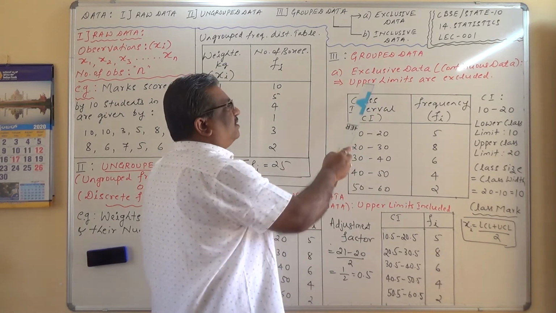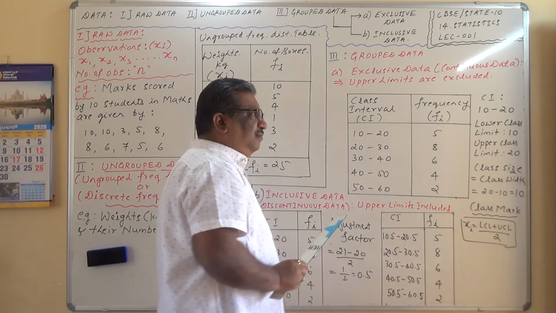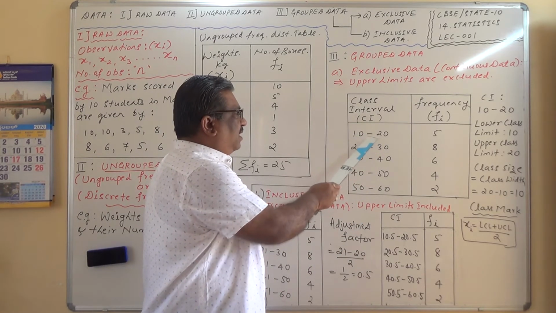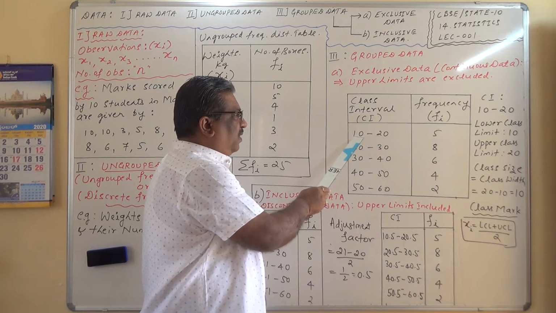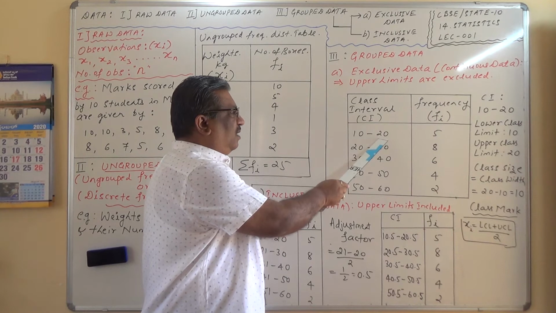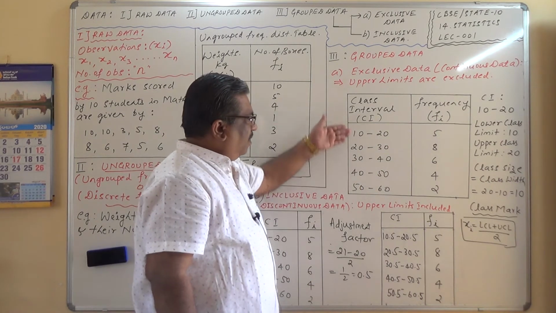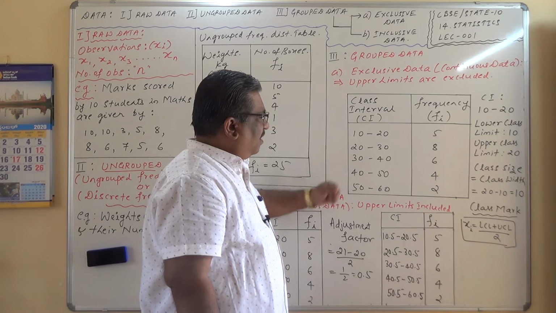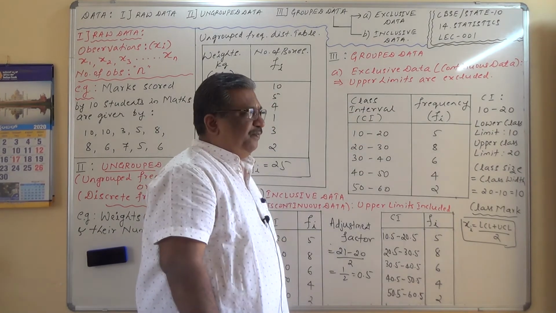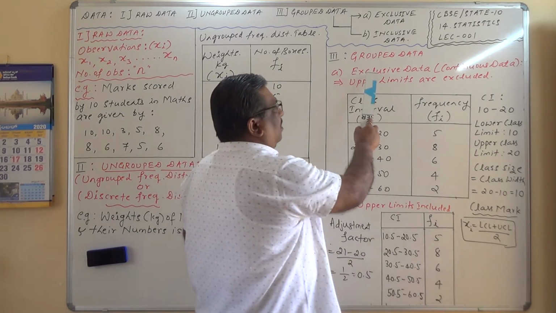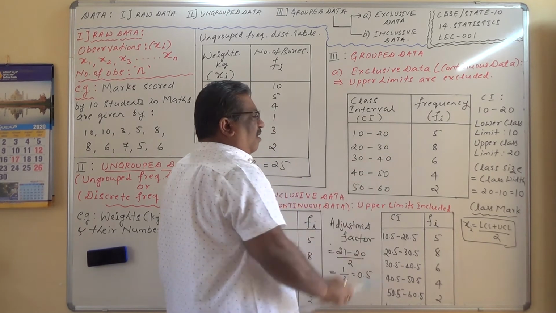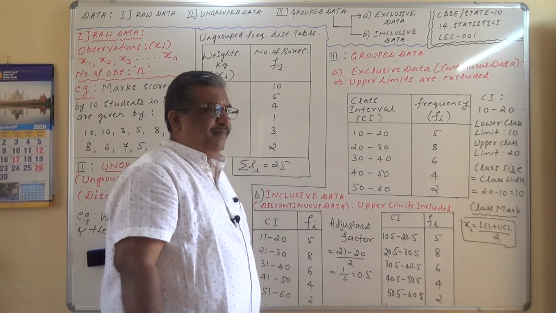Why is this called exclusive data? The reason is, these are class intervals. In the class intervals, this side is called the lower class limit, and this side is called the upper class limit. So all these are lower class limits of class intervals, and these are upper class limits of class intervals. It is called exclusive data because the upper limits are excluded in this particular data.